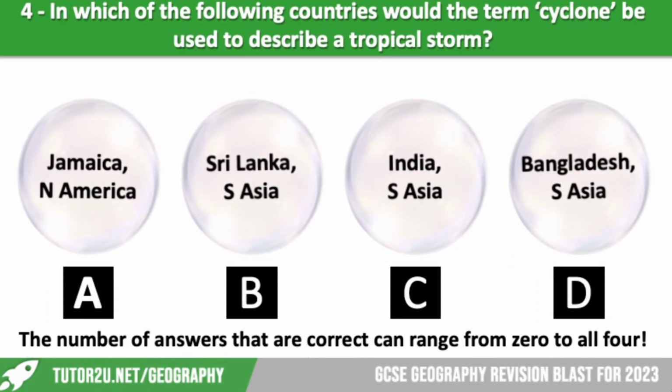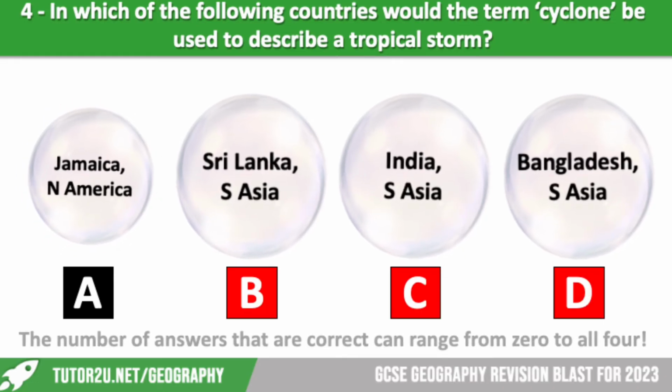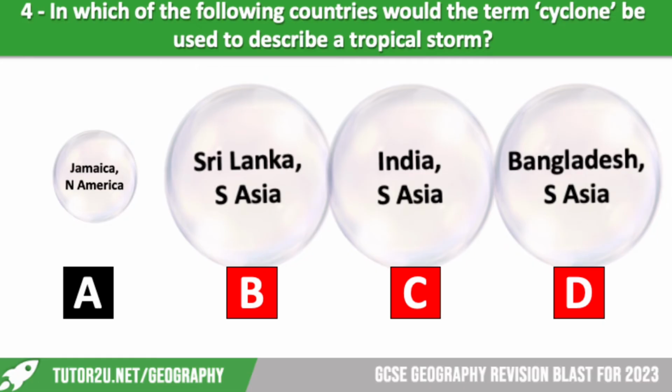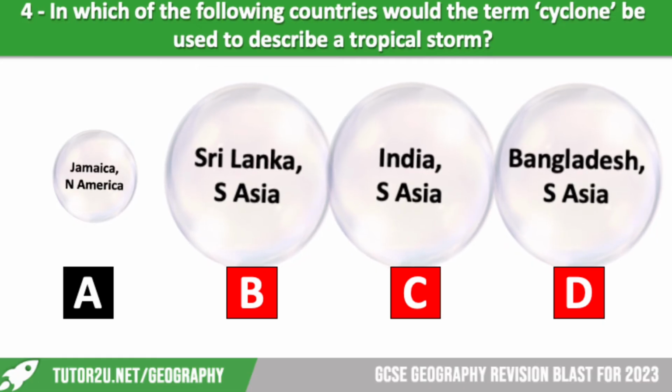In which of the following countries would we use the term cyclone to describe a tropical storm? We've got Jamaica, Sri Lanka, India and Bangladesh. Let's have a look. So all of them apart from Jamaica. So Indian Ocean countries here.